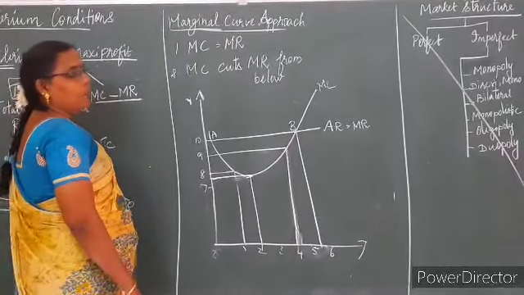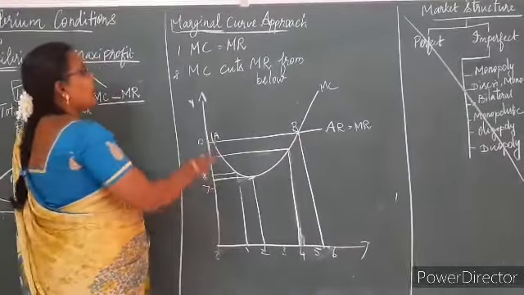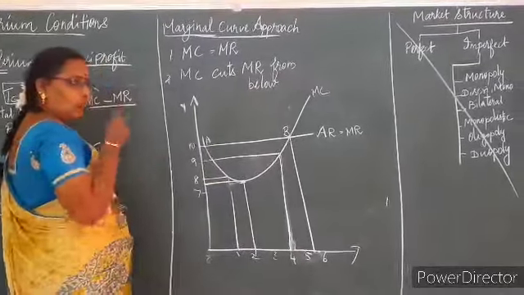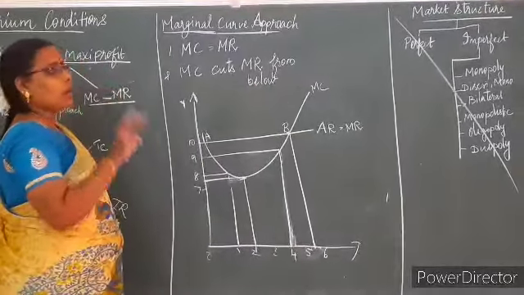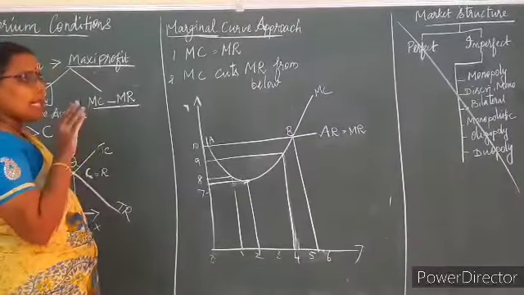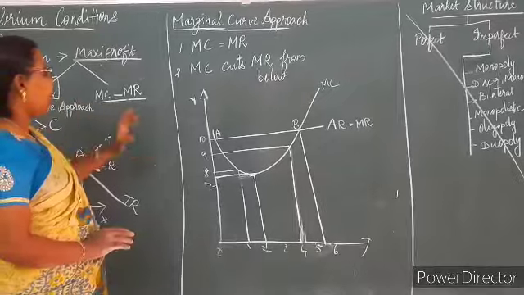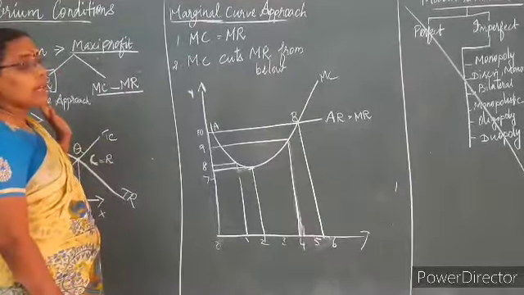MC should be equal to MR, and the MC curve cuts the MR curve from below. If the two conditions are satisfied, then he will get the equilibrium point. Now I have drawn the MC curve and MR curve.